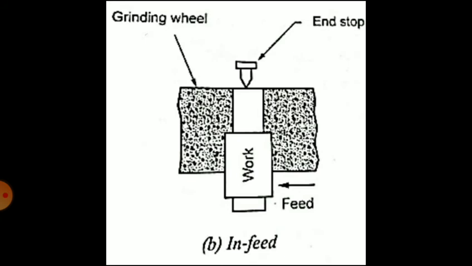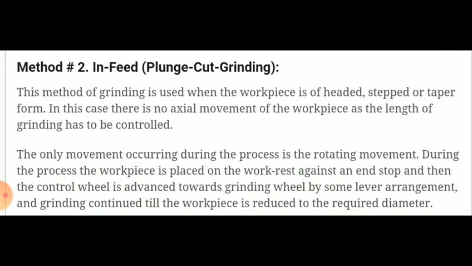So here the workpiece is placed on a work rest blade after the regulating wheel is retracted. Then the regulating wheel is moved to feed the workpiece against the grinding wheel. So this process is useful to grind shoulders and form surfaces. So this is the process that is given for the in feed, which is also called plunge cut grinding.